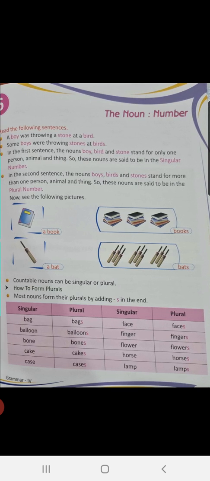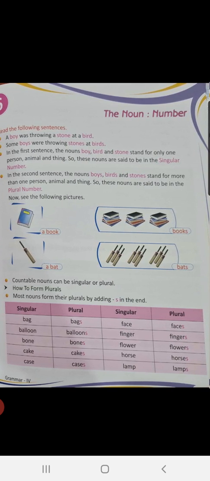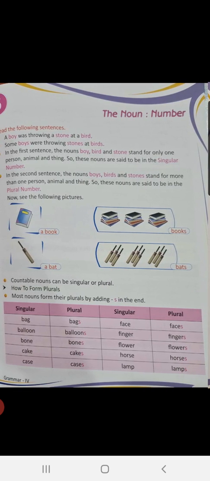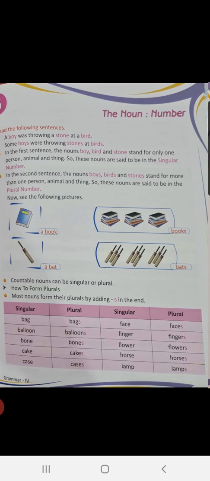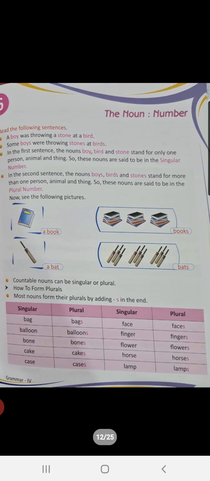Children, in the first sentence, boy, stone, bird are examples of singular nouns. And boys, stones, birds are examples of plural nouns. You can see the pictures in your book also. When there is only one book, that is an example of a singular noun. When there are books, it is an example of plural nouns. Similarly, a bat, singular noun, bats, plural noun. Most nouns form their plurals by adding s in the end.